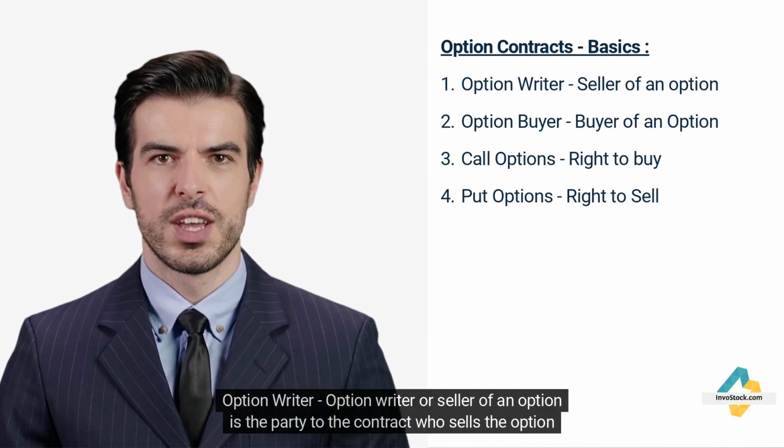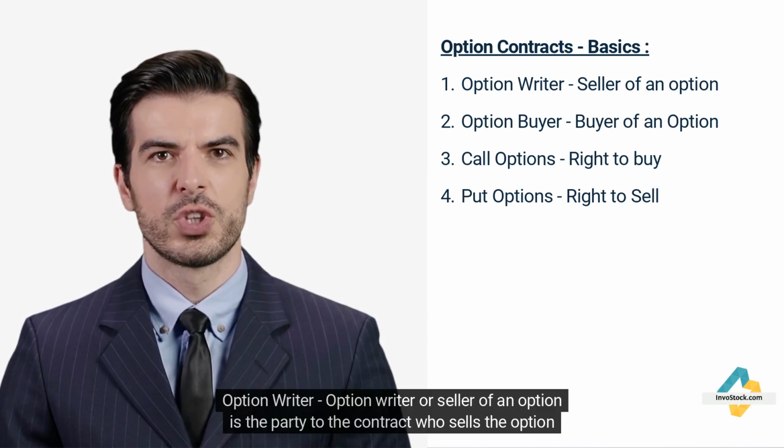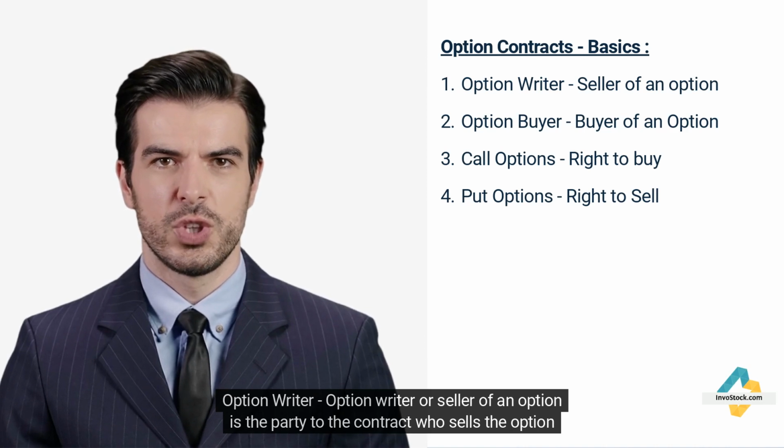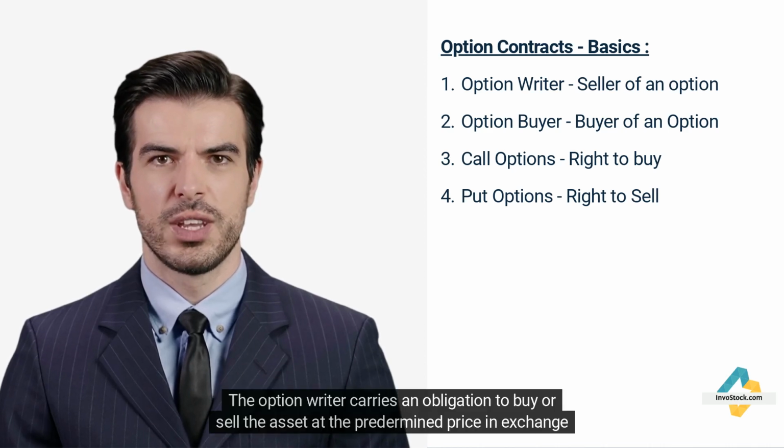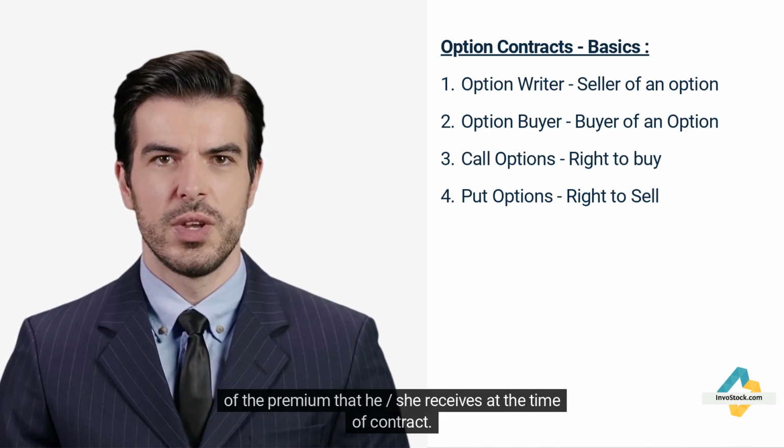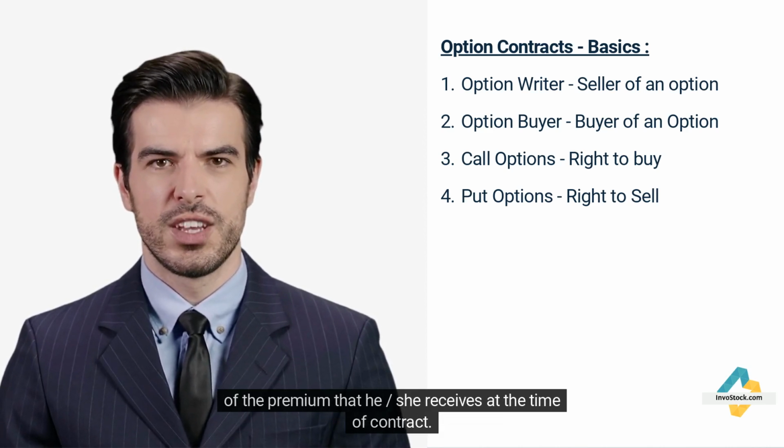1. Option writer. Option writer or seller of an option is the party to the contract who sells the option to the buyer, thereby giving him an unconditional right to buy or sell the asset at a predetermined price. The option writer carries an obligation to buy or sell the asset at the predetermined price in exchange of the premium that she receives at the time of contract.